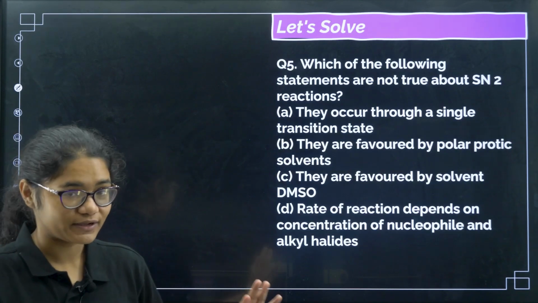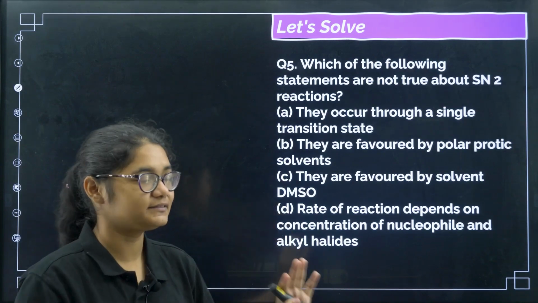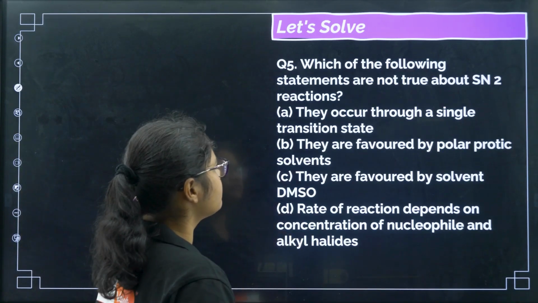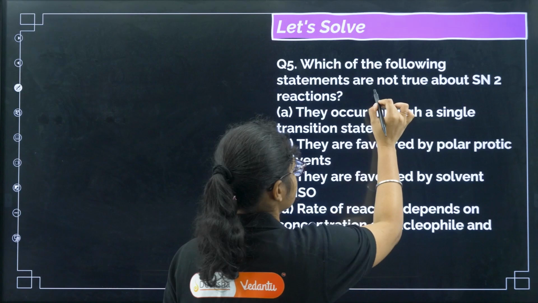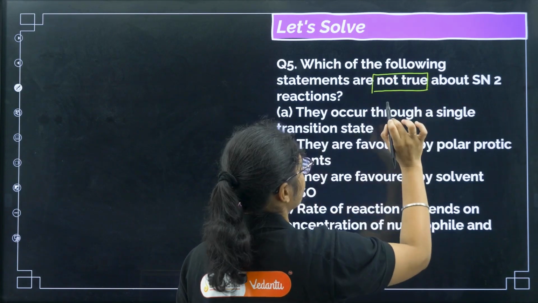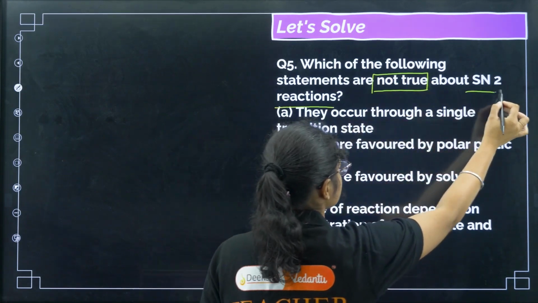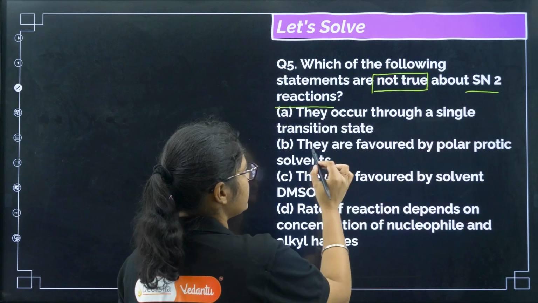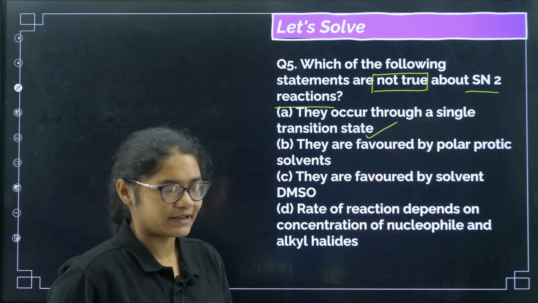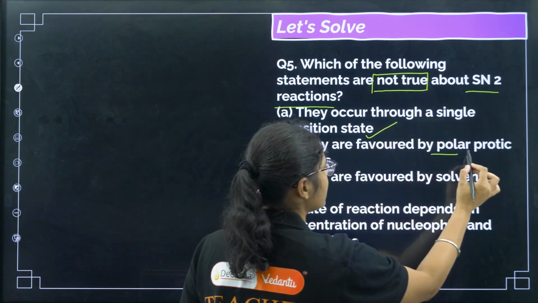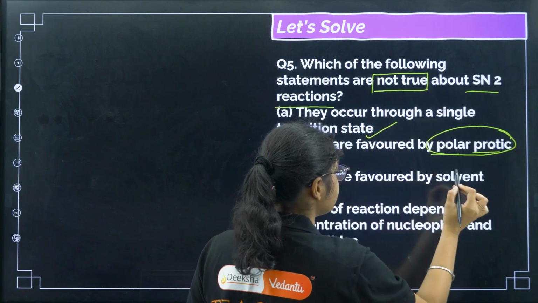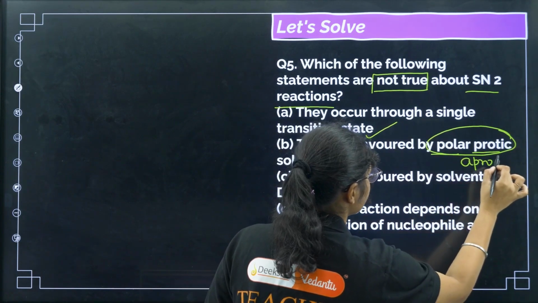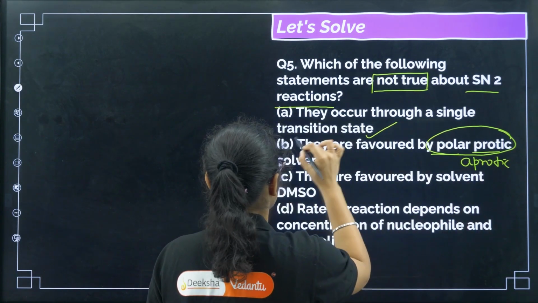Okay, next we have a lot of questions to practice, so please answer all these questions. Next, which of the following statements are not true about SN2 reactions? This is very important, you should keep it in mind. The first one, they occur only through a single transition state. This is correct. They are favored by polar protic solvent. Just now we discussed we need polar aprotic solvent, right? So this can be the incorrect one.